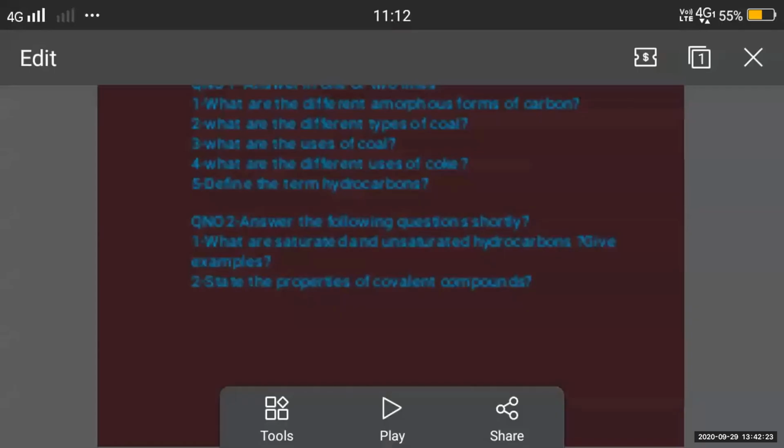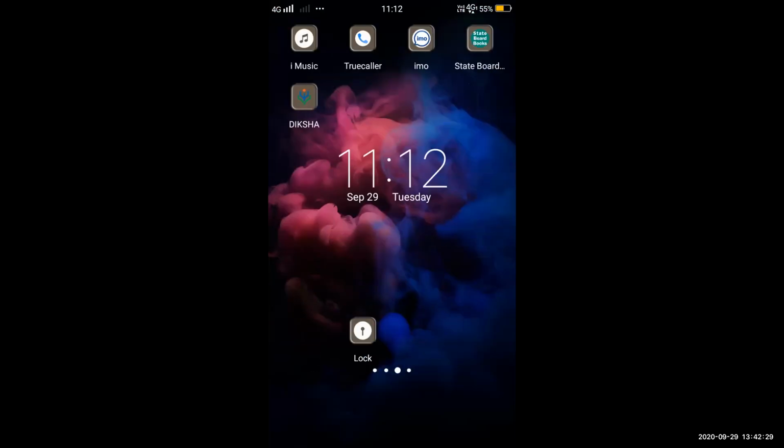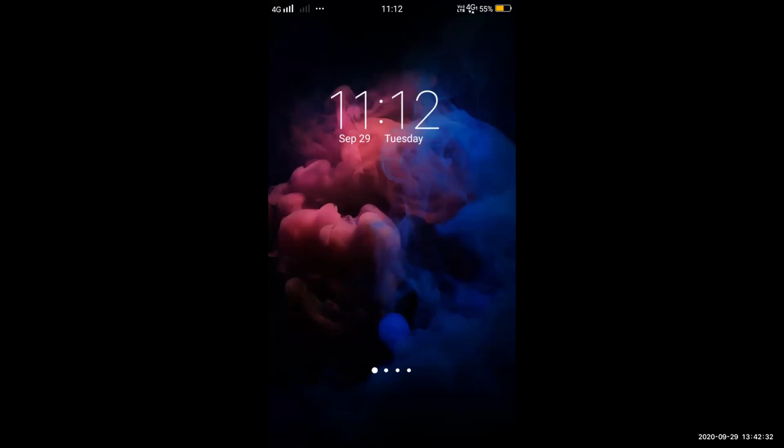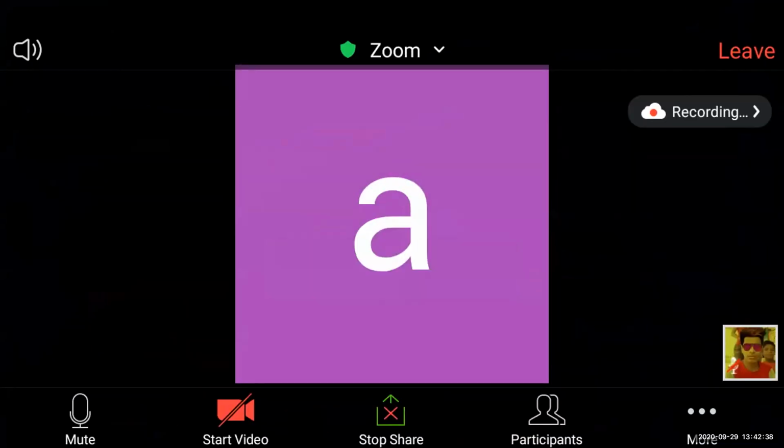Now before moving to our evaluation part, there is one activity in your textbook page number 143 that we will see with the help of Top Scorer app. Stay tuned.